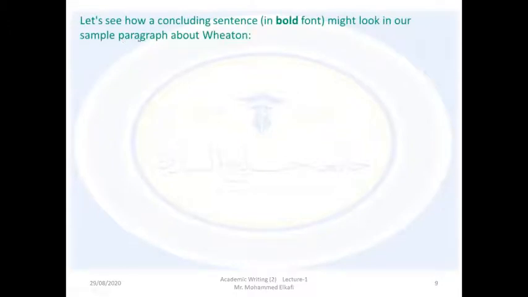Let's see how a concluding sentence in bold font might look in our sample paragraph about Wheaton. So here Wheaton is the name of a town, or village, and here we can replace it with the name of our city, for example.